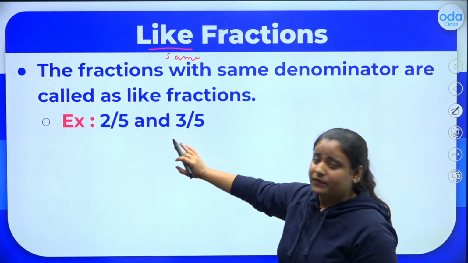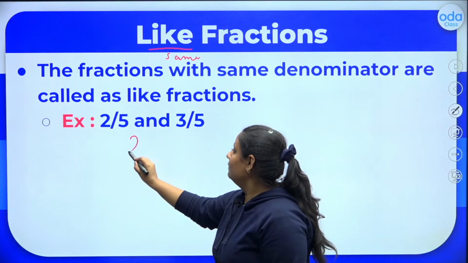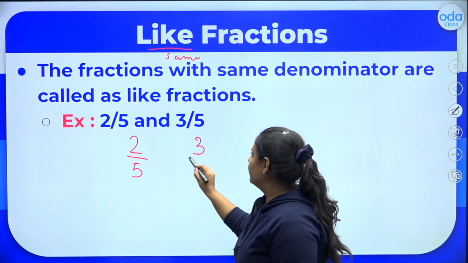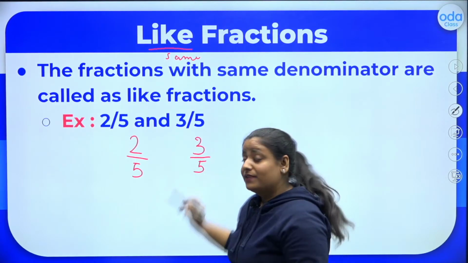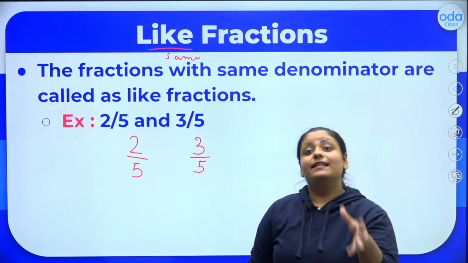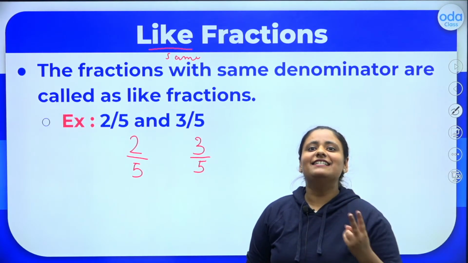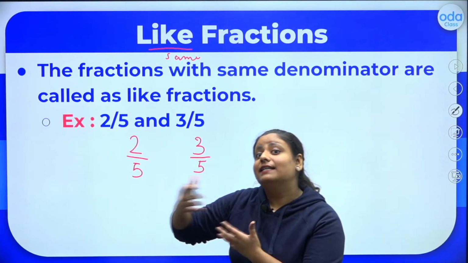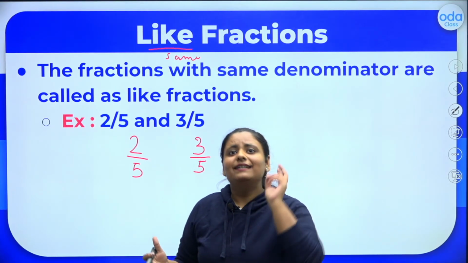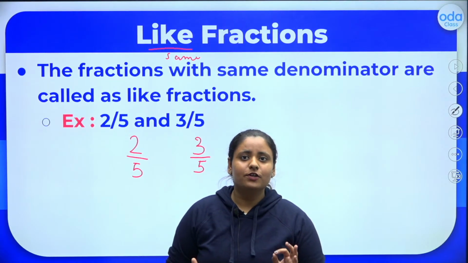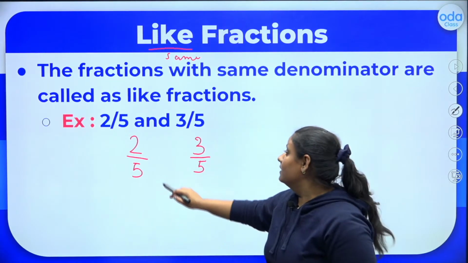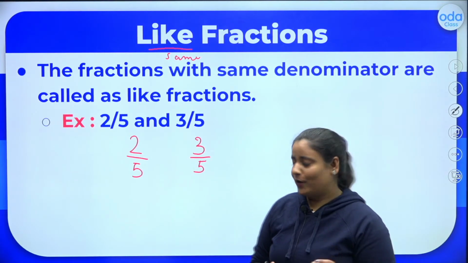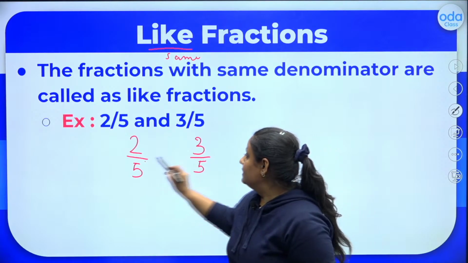For example, look at this example. Here we have 2 by 5 and we have 3 by 5. Okay, so whenever we want to check whether these are like or not, we need at least 2 fractions. अगर आपको चेक करना है कि क्या ये सेम है या नहीं किसी और के, so you need at least 2 fractions. So here we need at least 2 fractions to check whether they are like or not. Okay. So here observe everybody.